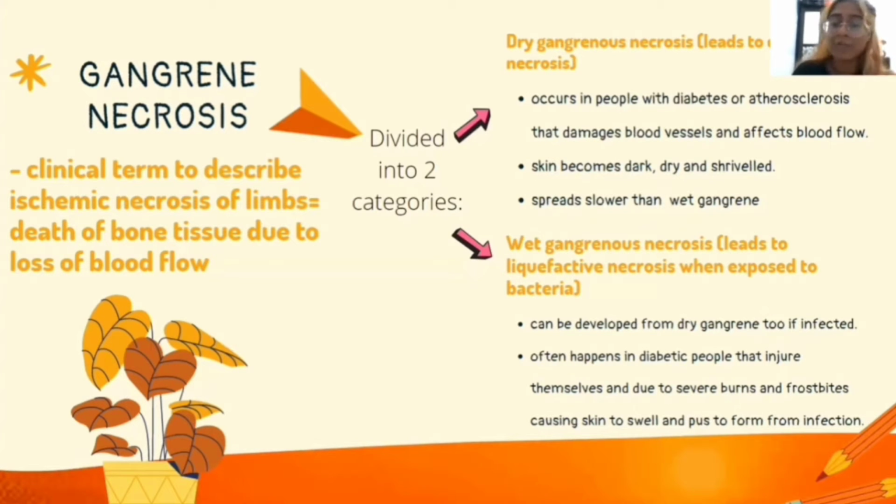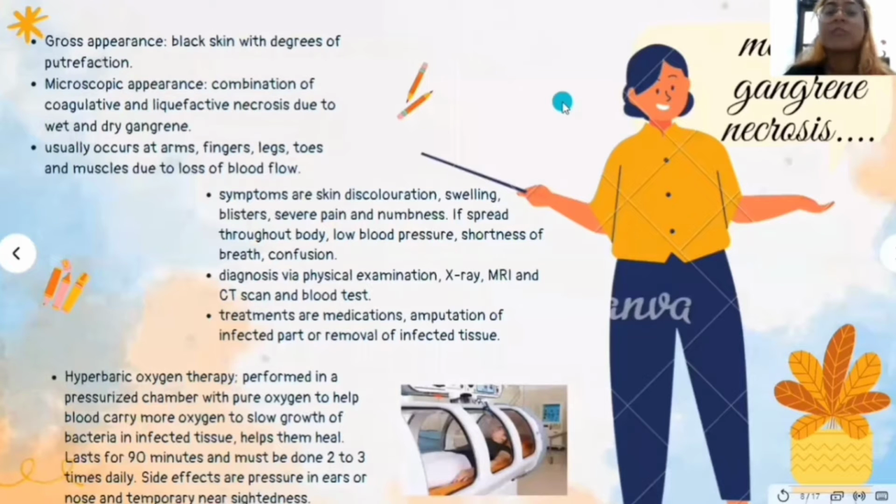This often happens in diabetic people who injure themselves, and due to severe burns and frostbite, causing skin to swell and pus to form from infection. The gross appearance of gangrenous necrosis is black skin with degrees of putrefaction, which means decay, whereas the microscopic appearance is a combination of coagulative and liquefactive necrosis due to wet and dry gangrene. Gangrenous necrosis usually occurs at arms, fingers, legs, toes, and muscles due to loss of blood flow, which happens due to lack of oxygen, therefore leading to death of tissues.